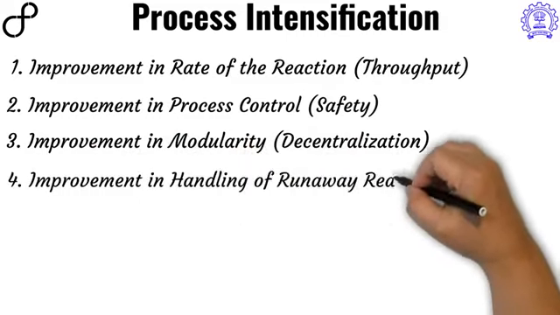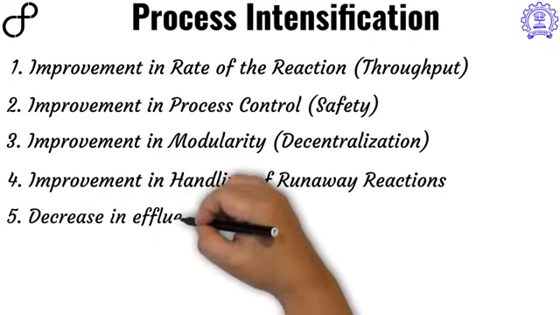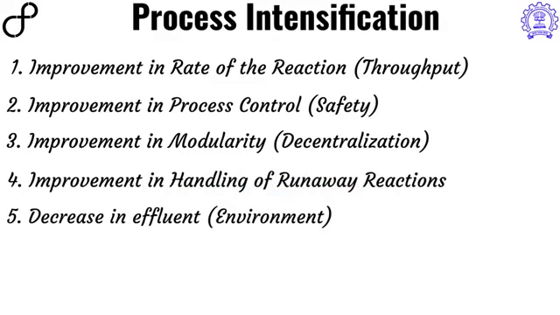Fourth definition is improvement in handling of runaway reactions. This is the most dangerous part of a chemical production setup, and therefore controlling this is very critical for process intensification. Fifth is decrease in effluent.